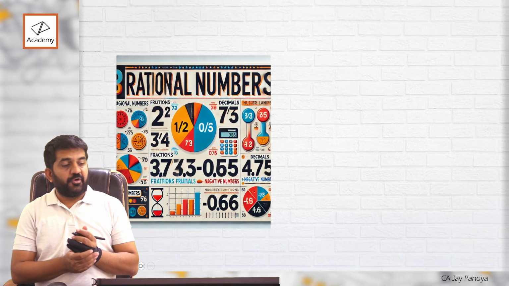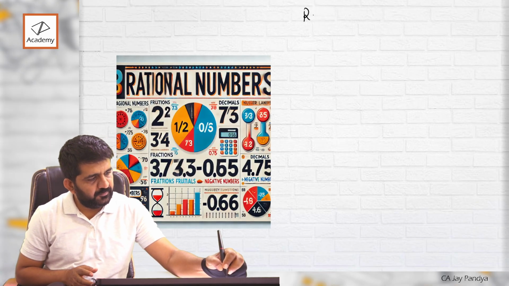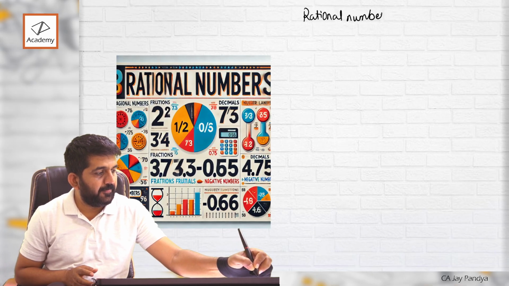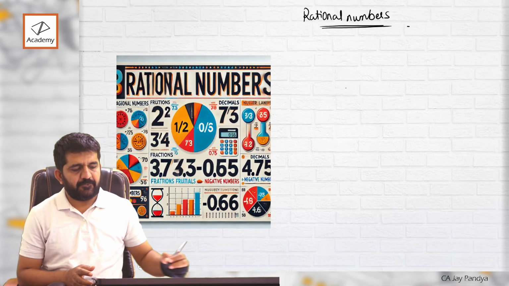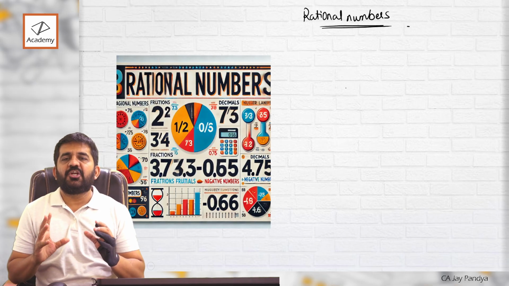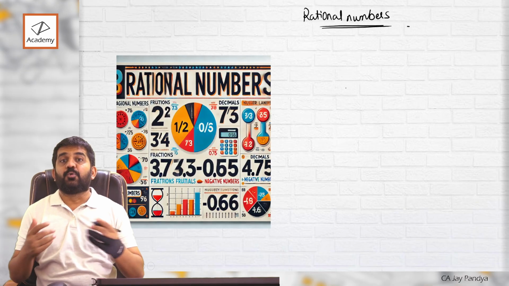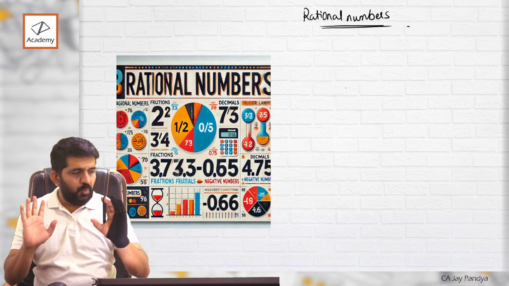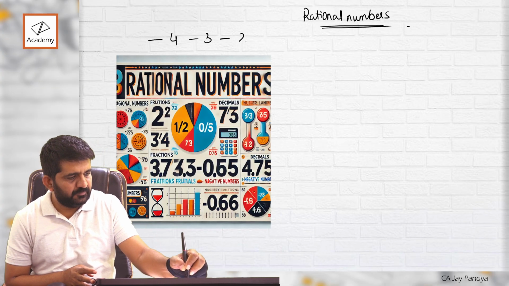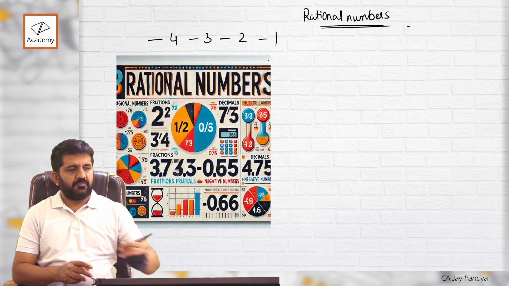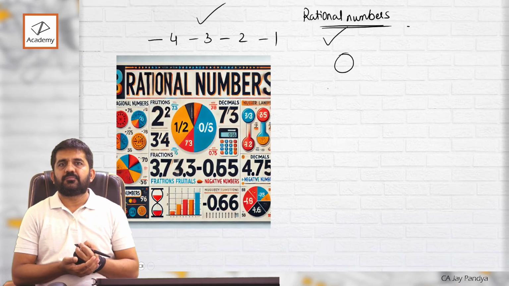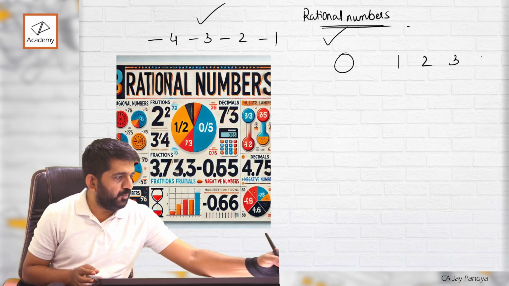Let us go to rational numbers. Try to understand. Rational numbers include everything. What does it include? It includes negative, it includes zero, it includes positive.